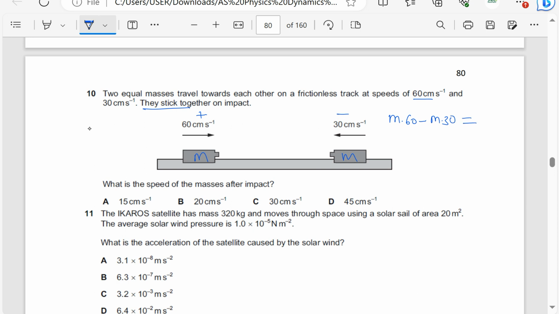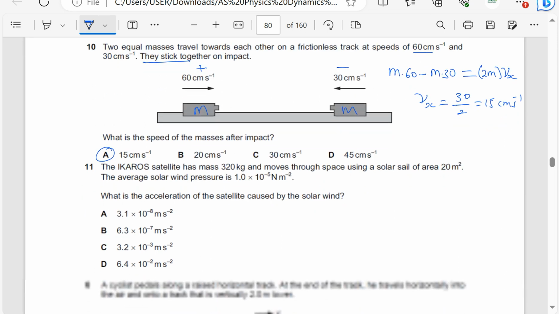So this should be called total momentum after. Since they stick together, their masses add up, so it becomes 2m. They move with the common velocity, which I'm going to call Vx. So m cancels. Vx is going to be equal to 60 minus 30, which is 30, divided by 2, which is 15 centimeters per second. So Vx is going to be 15 centimeters per second.